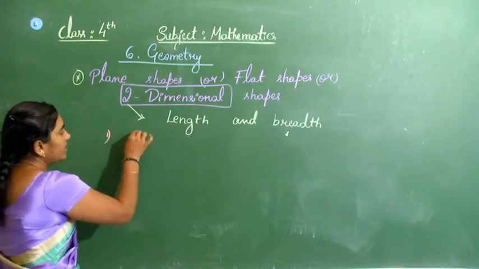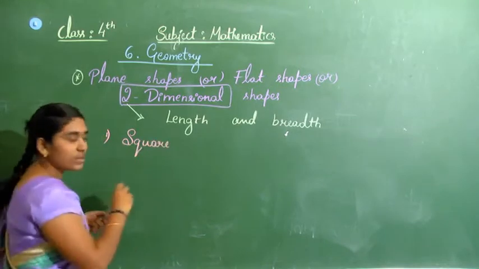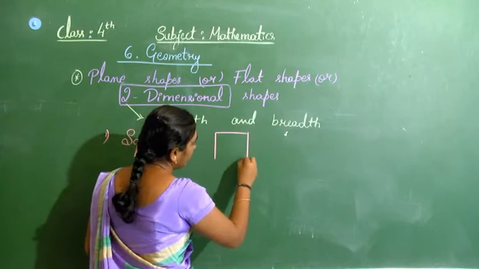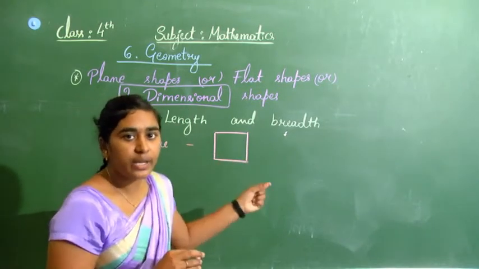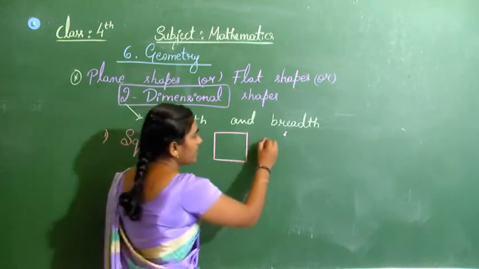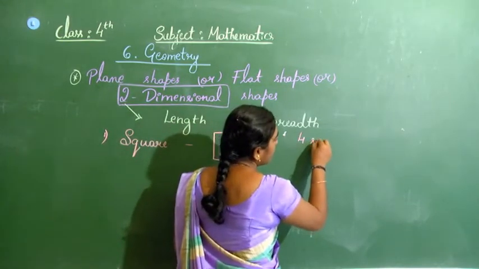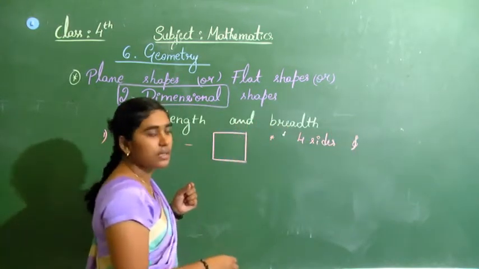First one is a square, right? How does it look like? This is a square. Now tell me the properties of a square. A square has four sides and how many corners? The sharp edges.